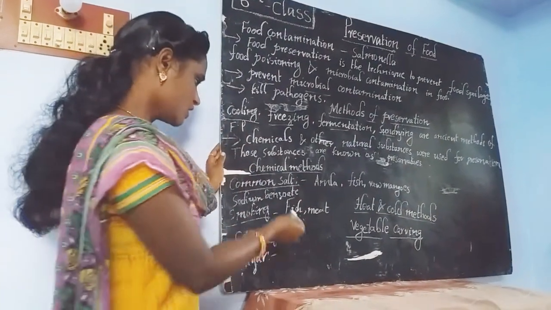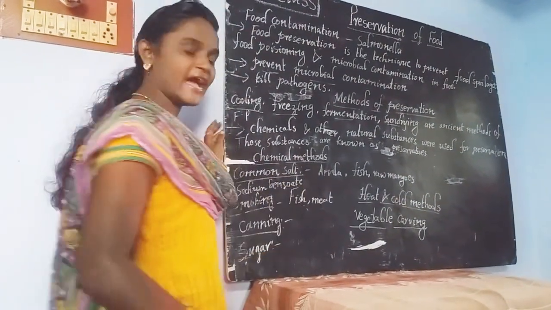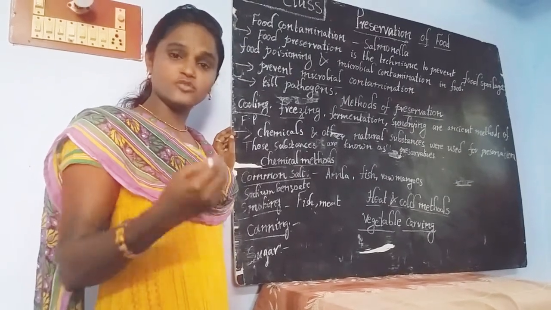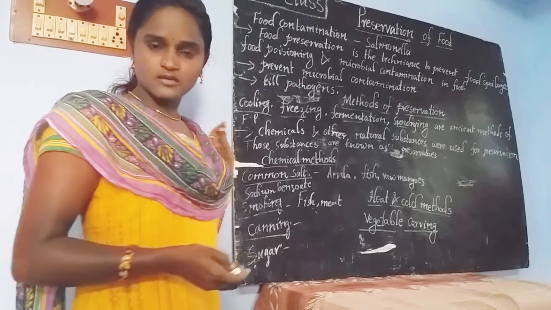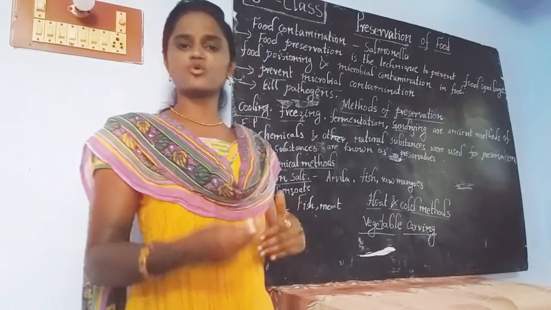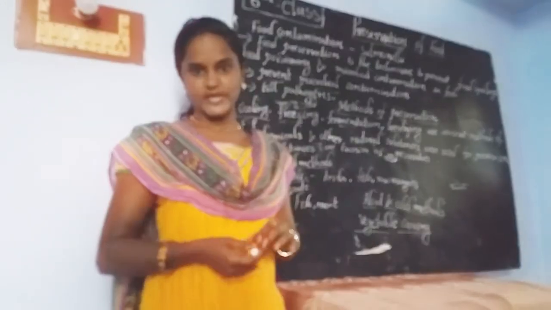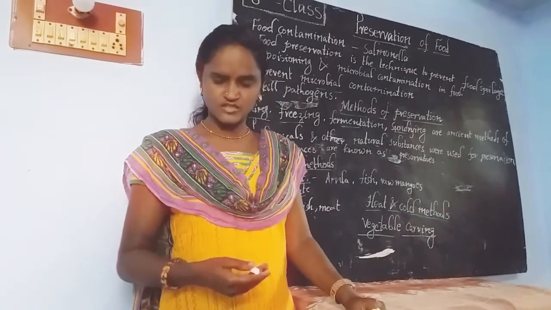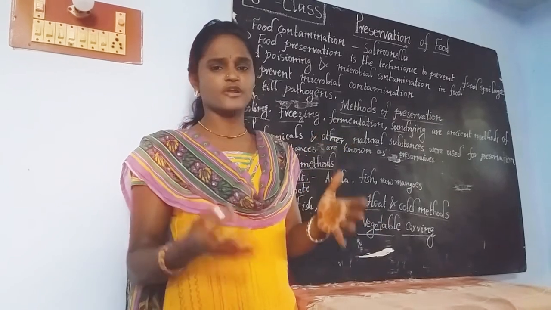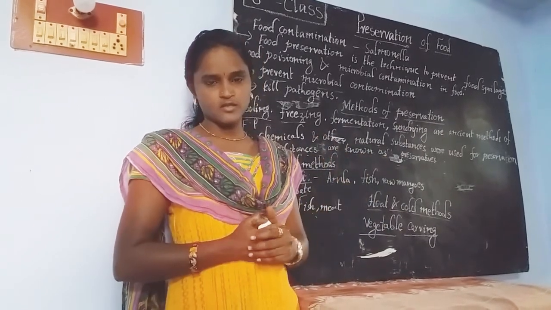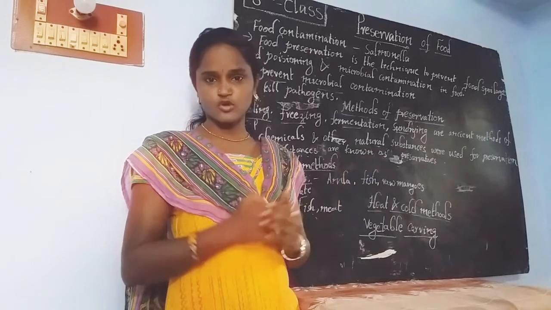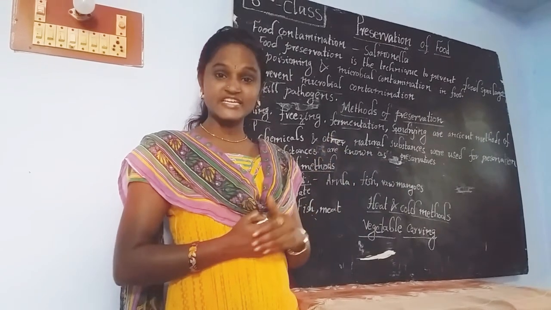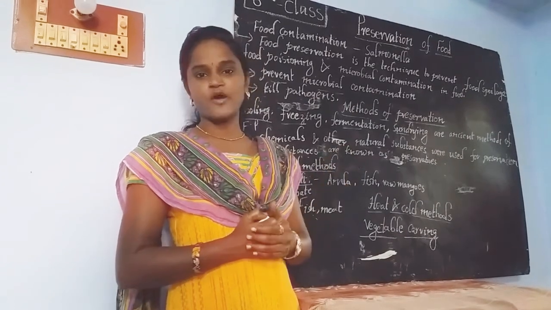Then what are the methods we generally use for the preservation of food? See here, children, common salt. If you find certain kinds of food items, your mother is interested in adding more and more salt and edible oils, like pickles. While your mother is preparing pickles, she may pour a lot of oil and use a lot of salt and certain powders like green chili powder and turmeric powder.